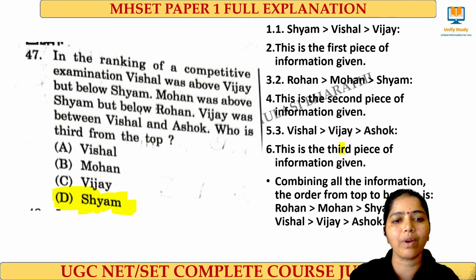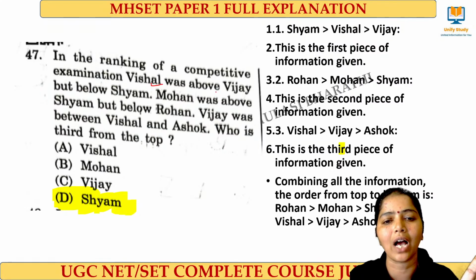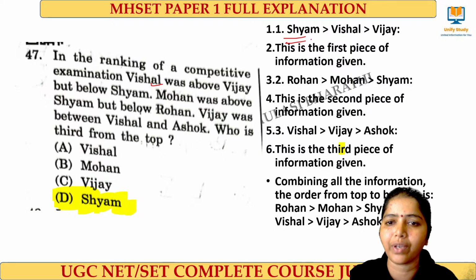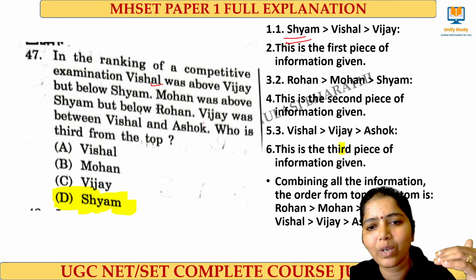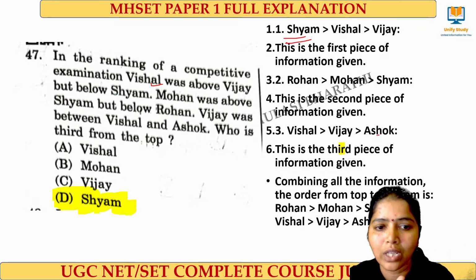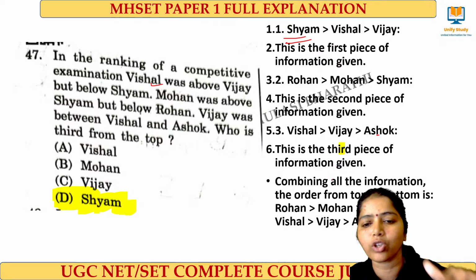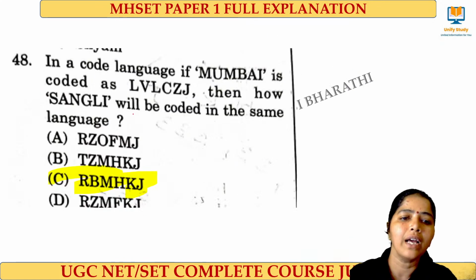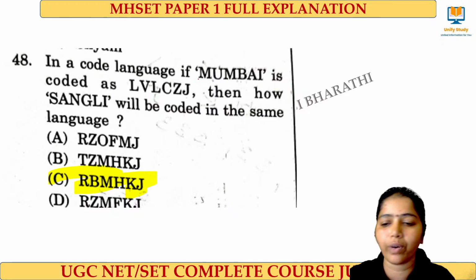And next question, it's also a reasoning based question. In a ranking competitive examination, Vishal was above Vijay but below Shyam. I have framed here, you can note it down. And similarly, Mohan was above Shyam but below Rogan. Vijay was between Vishal and Ashok. Then who is third from the top? If I make it, Shyam will be the third from the top. Clear?